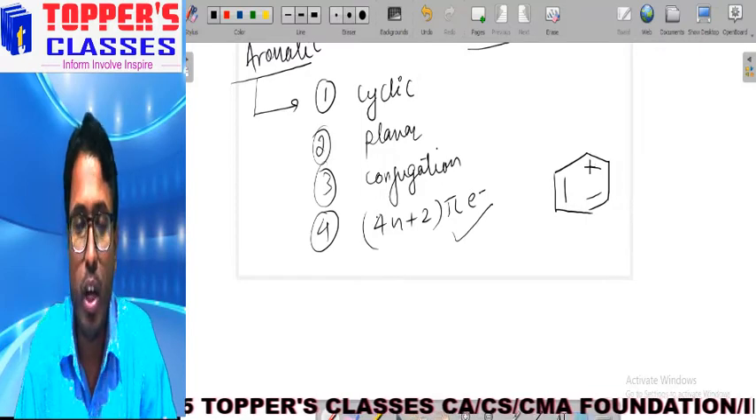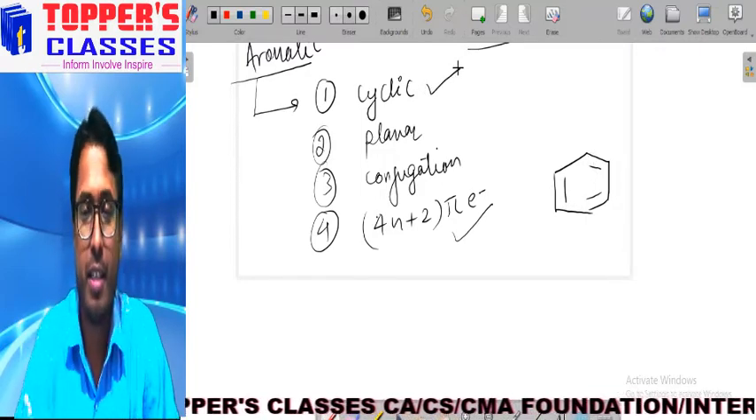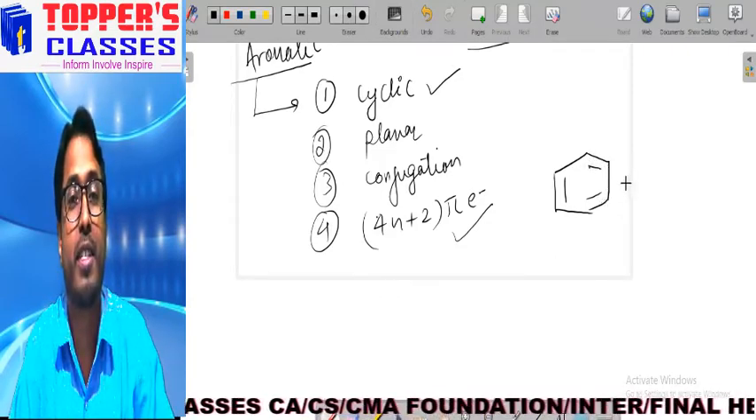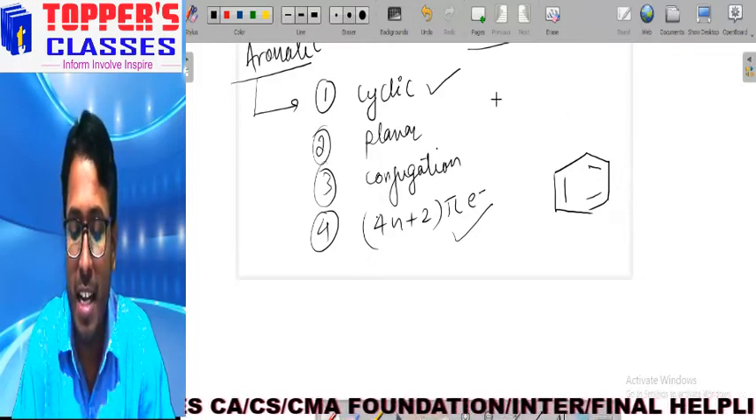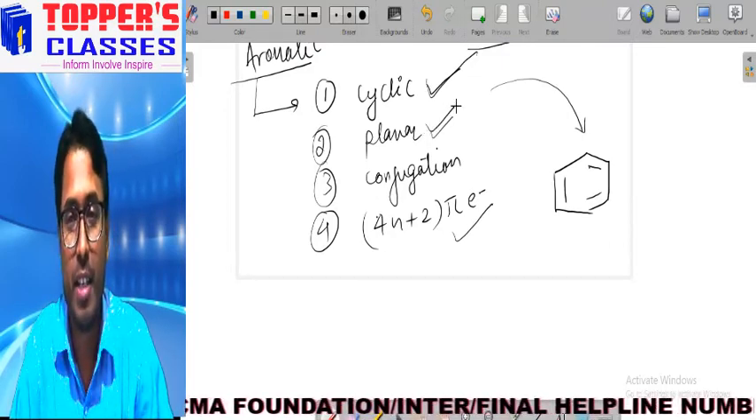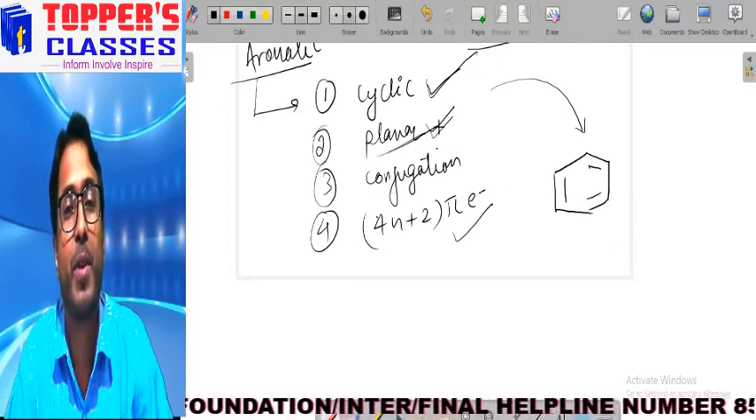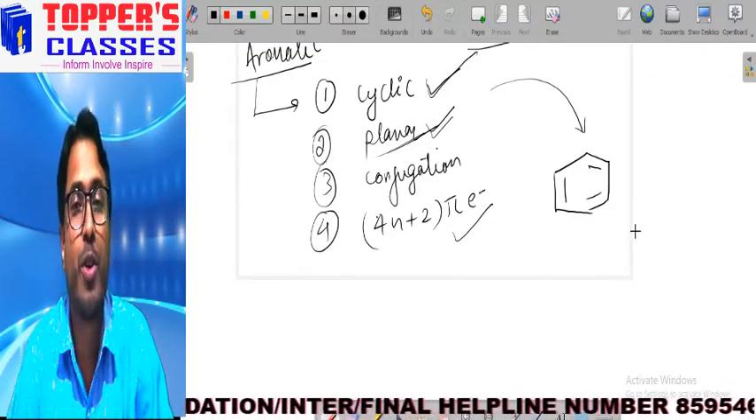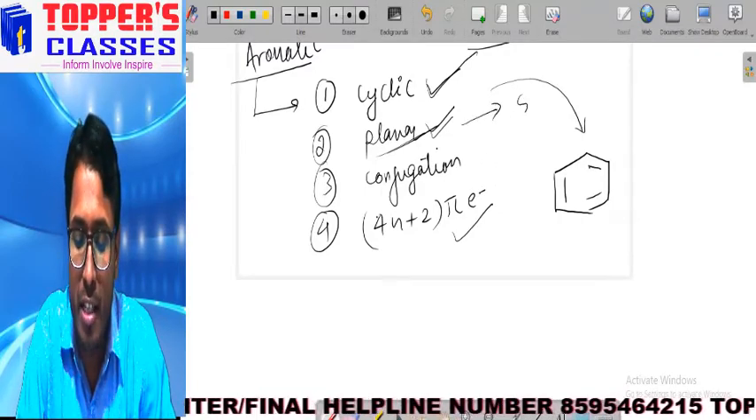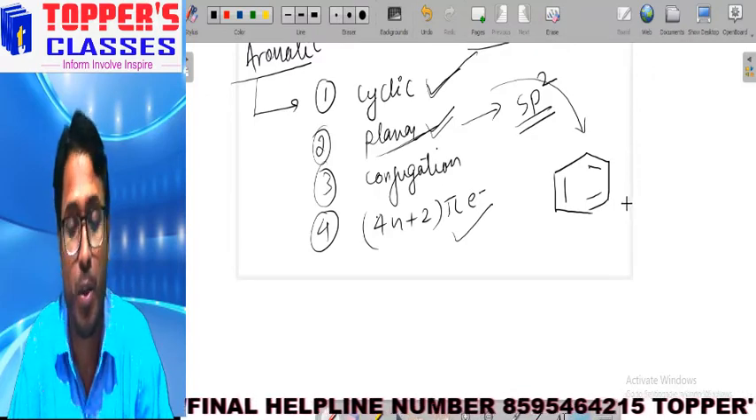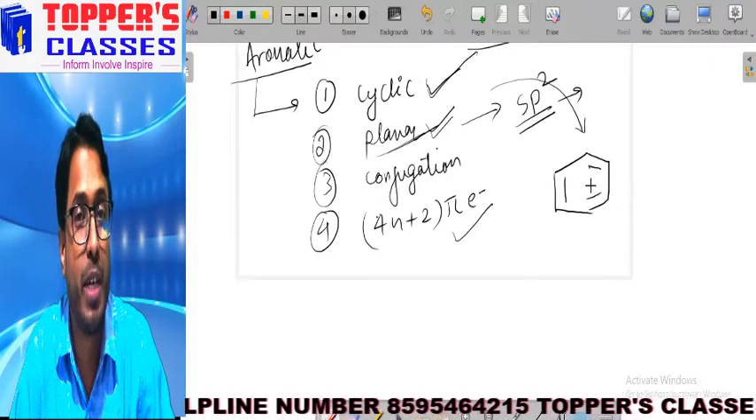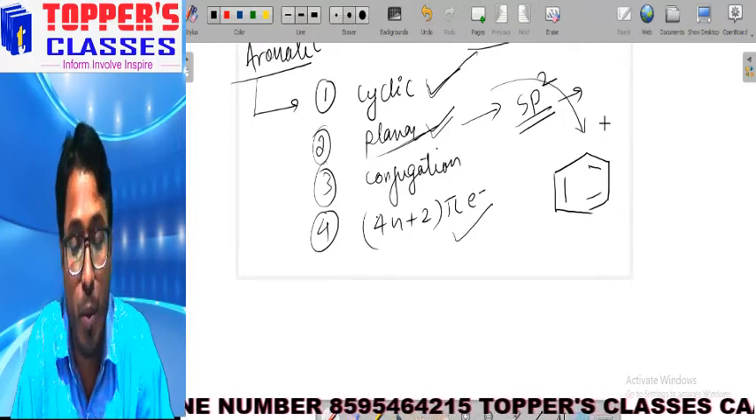Suppose we have a benzene ring. If we look at the first condition, we can see the structure of the molecule, and after seeing the structure we can see that it is cyclic. So the first condition is fulfilled. If we look at the second condition, planar: how can we know whether a molecule is planar or not? In order to know the planarity of the molecule, we look at the hybridization. If the hybridization is sp2, the molecule will be planar. As we know, sp2 is trigonal planar.